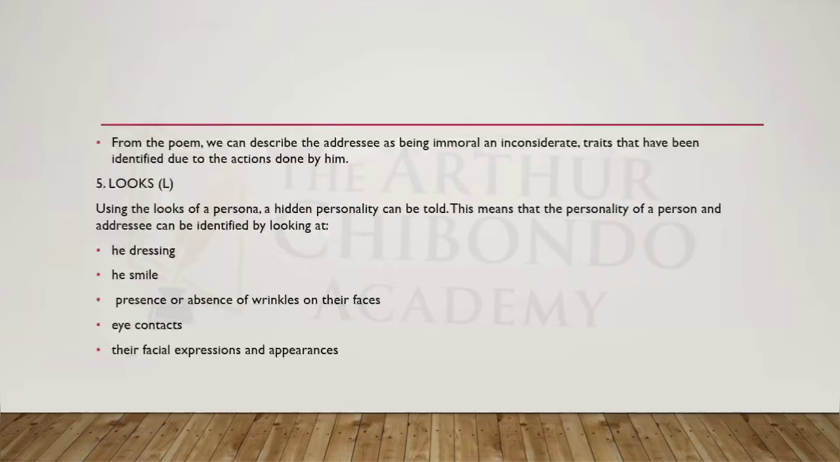So from the poem, we can describe the addressee as being immoral and inconsiderate. We have known these traits because of their actions. They like alcohol, they don't like going to church, the addressee likes trending with girls. All those actions have described their behavior. Now let us come to looks.